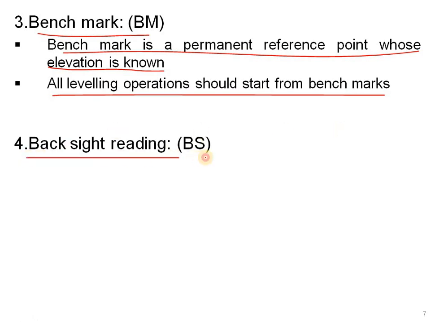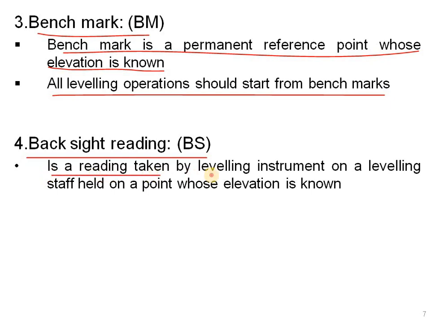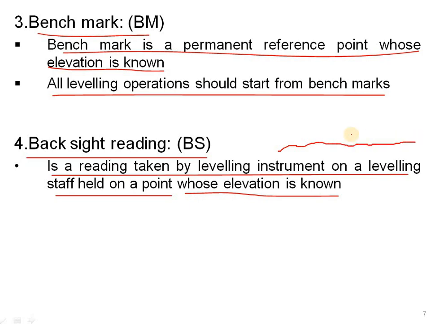And the next one is backside reading, that is BS we call. It is a reading taken by the leveling instrument on a leveling staff held on a point whose elevation is known. So this backside is just like on a natural ground level. The instrument is fixed on the ground, and we want to take the reading on the leveling staff.